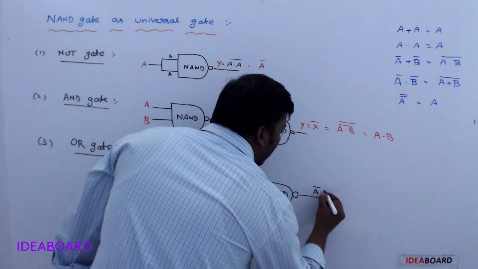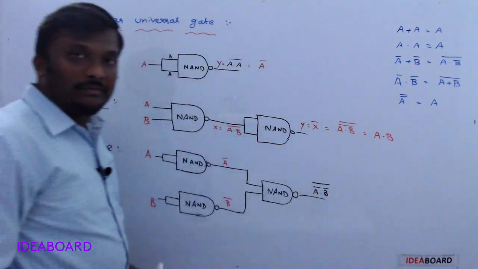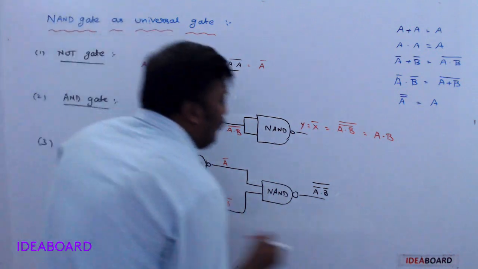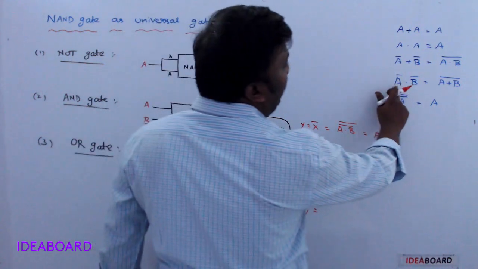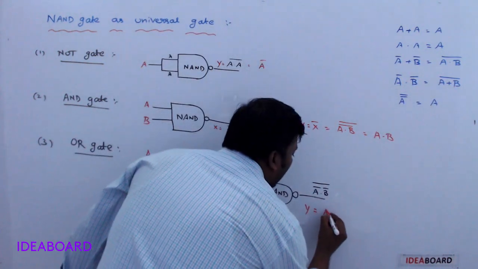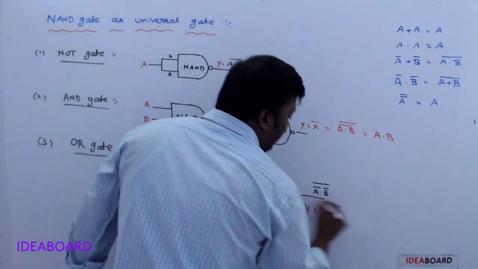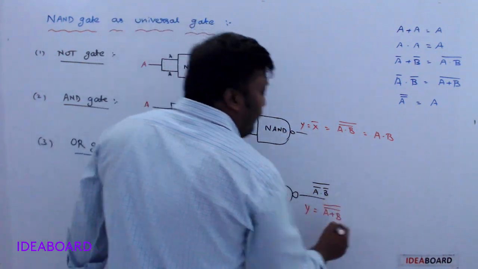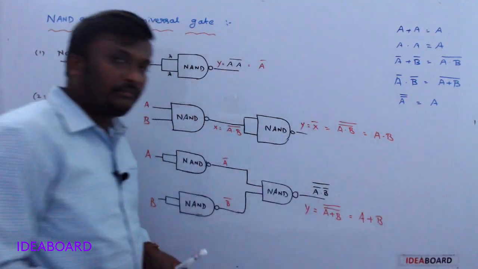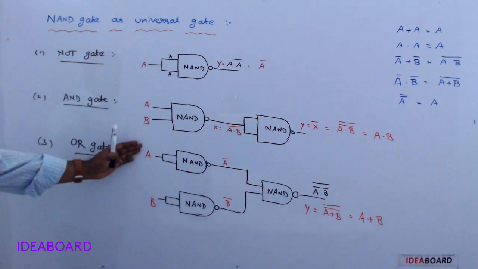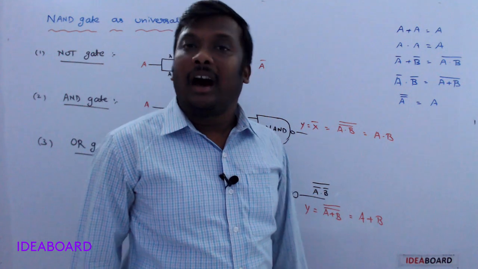A bar dot B bar first, then complement of that one. So what is the value of Y? Y is equal to the complement of A bar dot B bar. A bar dot B bar is nothing but A plus B complement, and we have another complement. So both complements are cancelled. Then what you got? A plus B. So if you take two inputs A and B, we get A plus B, nothing but the OR gate now.